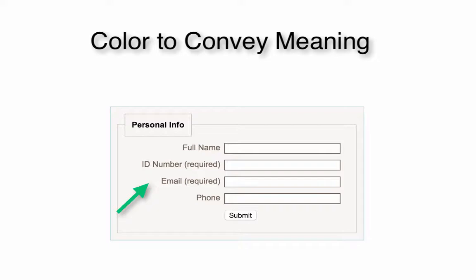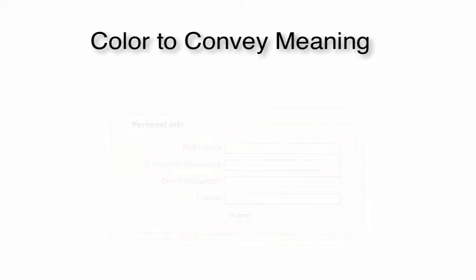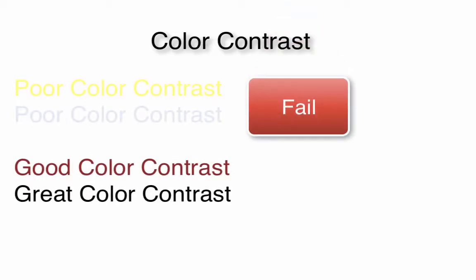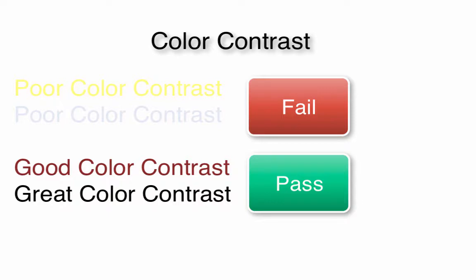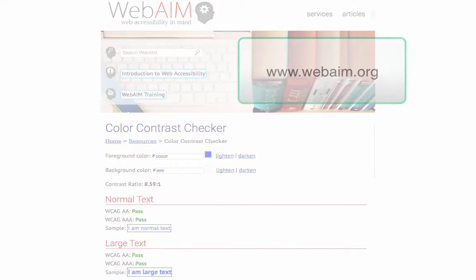Now take a look at how the same form has been fixed and been made accessible. In this example, they added the words required to the fields. The second criteria states that color contrast must be sufficient. You can see what a difference great color contrast makes. WebAIM has a great color contrast checker available for free on their website.